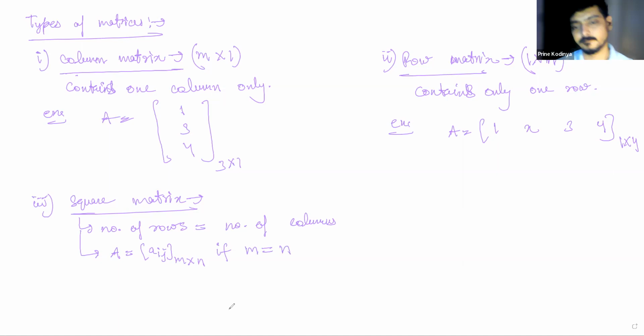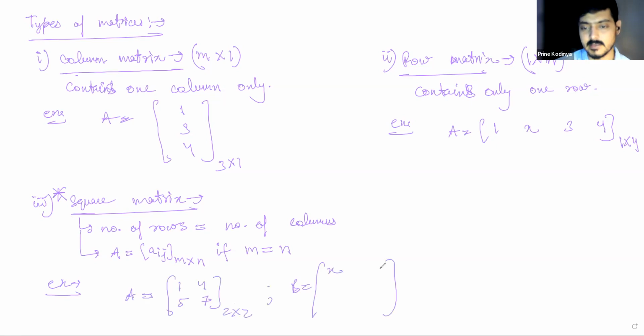And 3 cross 3, for example, 1, 4, x, 1, 2, 2, 3, 4, 0, minus 1, minus 2. So we can see that this is a square matrix of order 3. As soon as I say square matrix, I don't need to say both rows and columns. Square matrix of order 2. Square matrix of order 3.